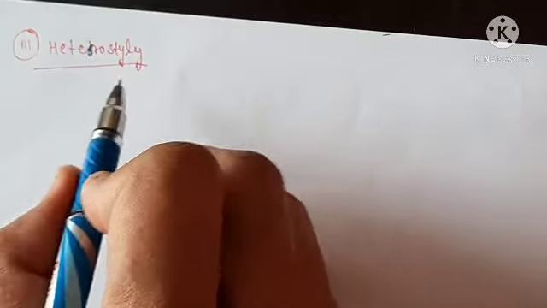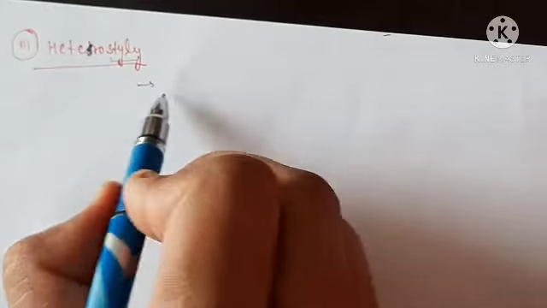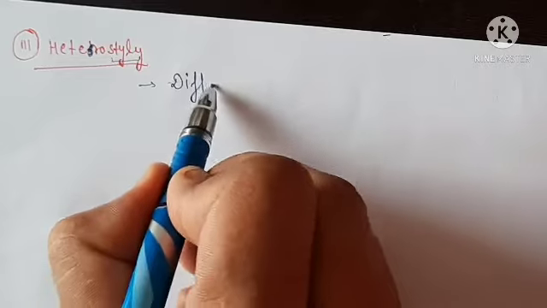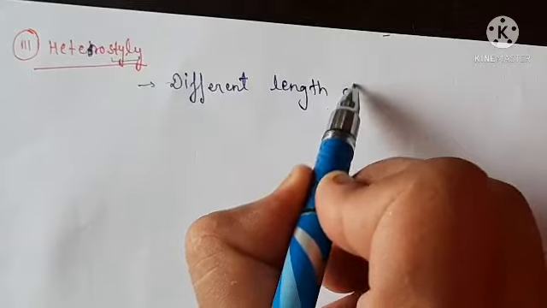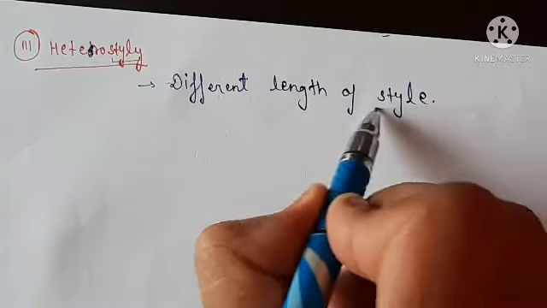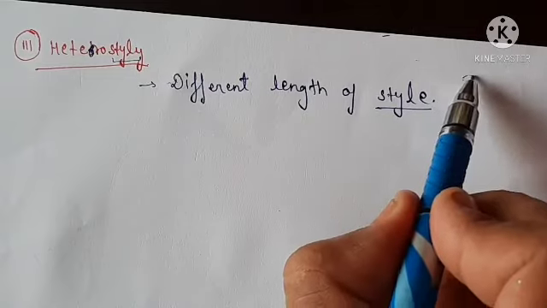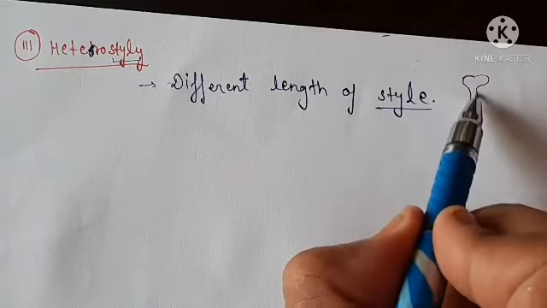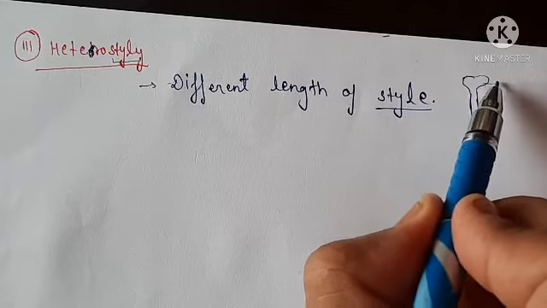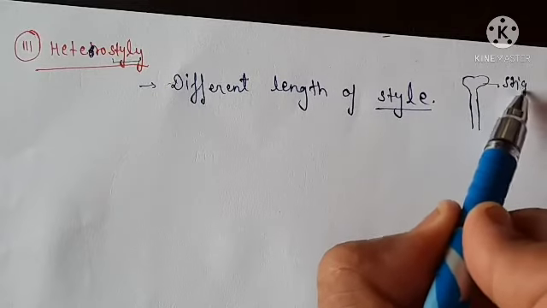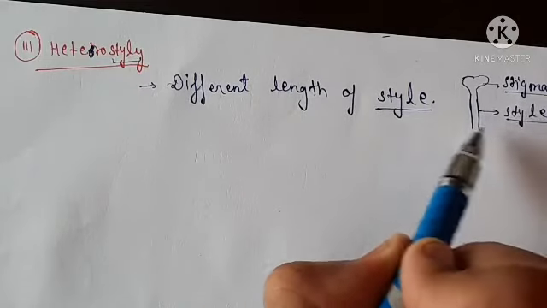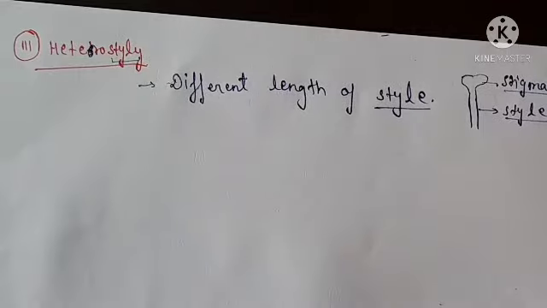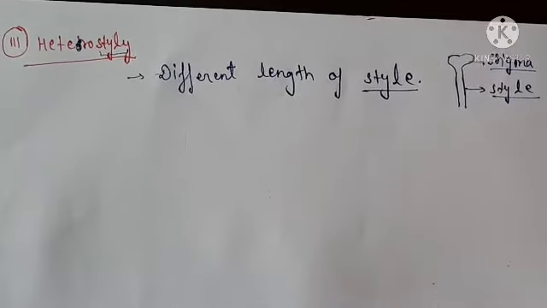Heterostyle. It is very clear from the name. In this case, flowers have different lengths of style. You know style? In the female reproductive part, this one is stigma and this one is style. So there is different length of style in heterostyle to ensure cross pollination.